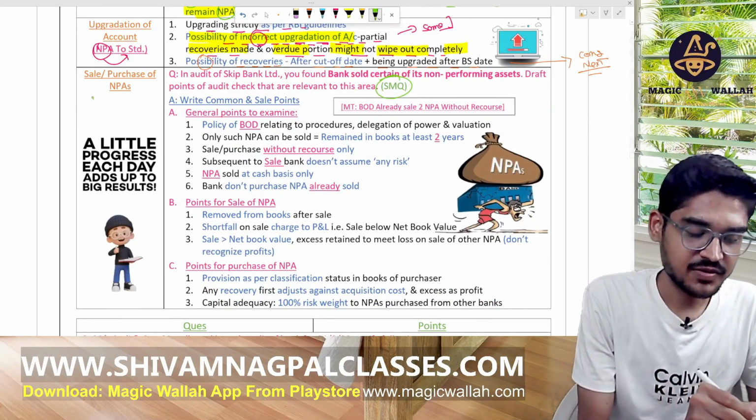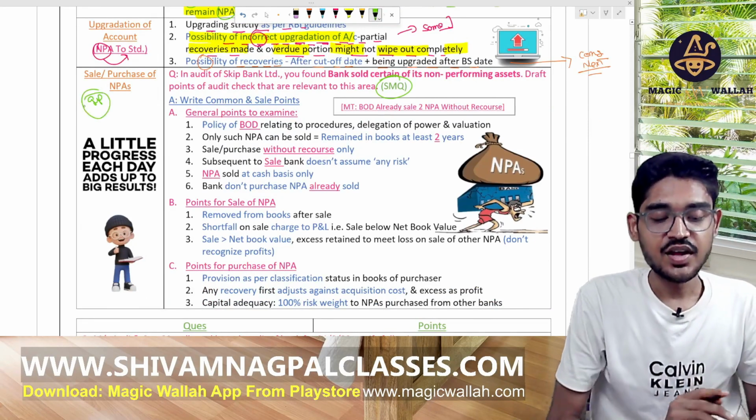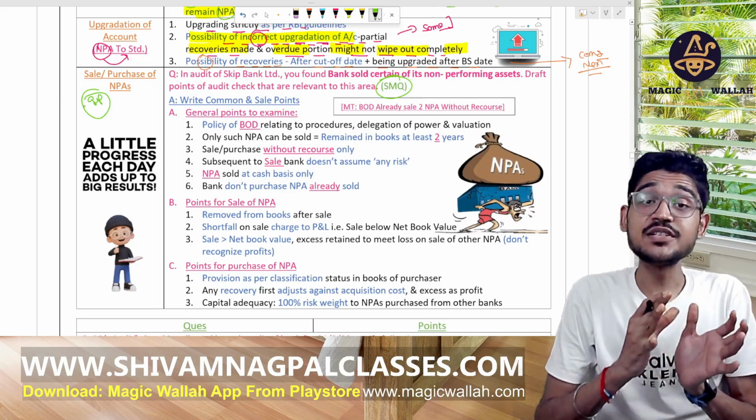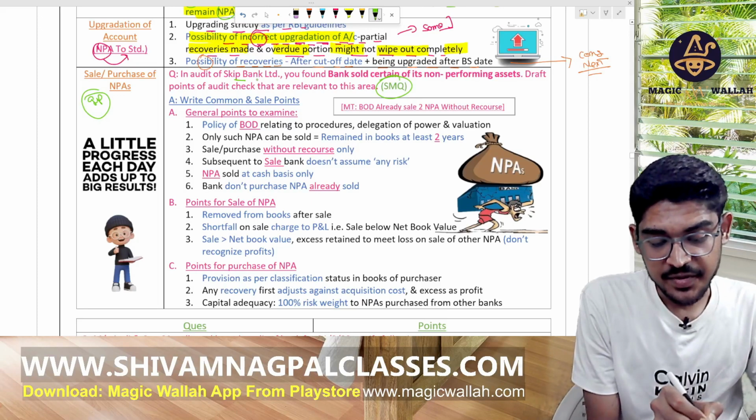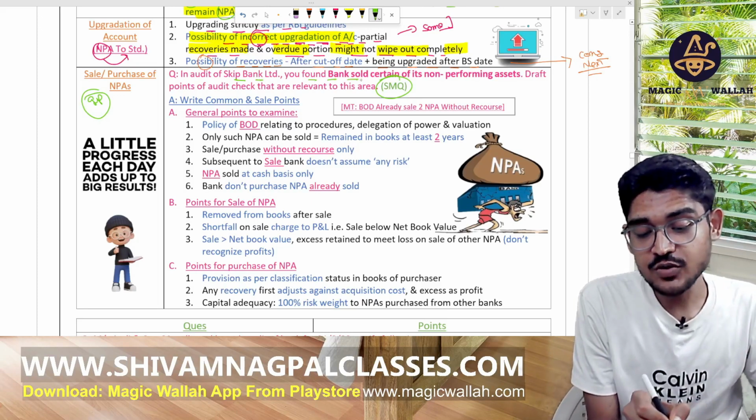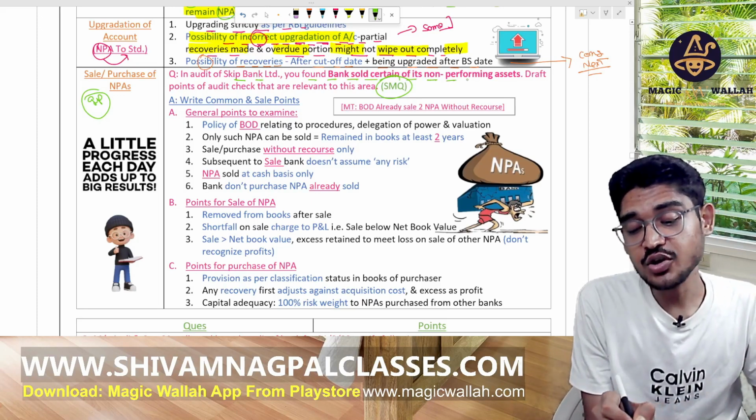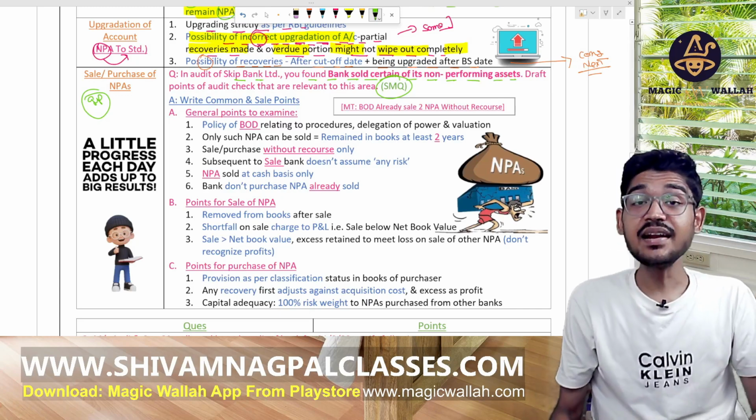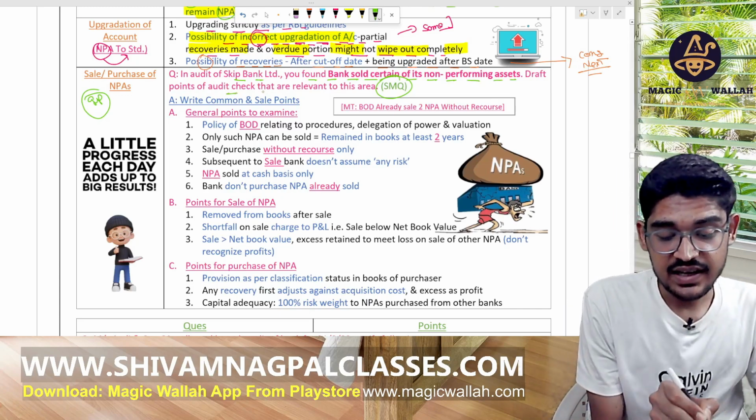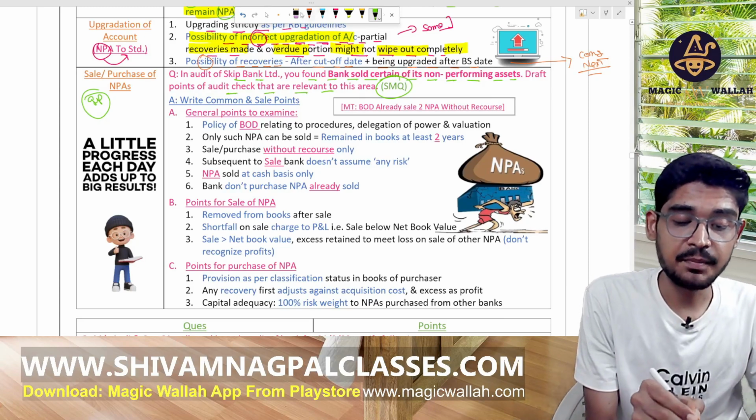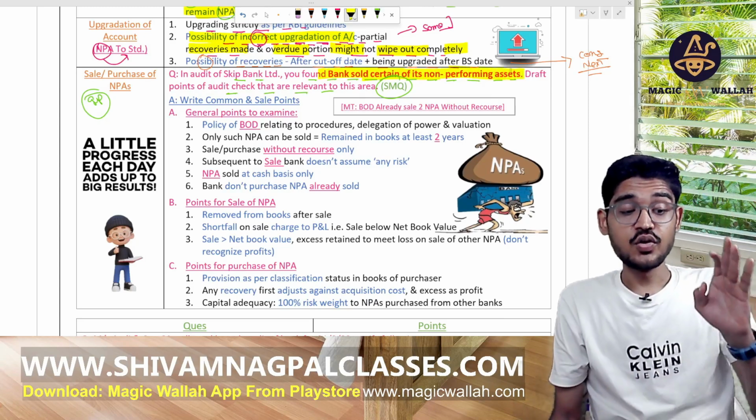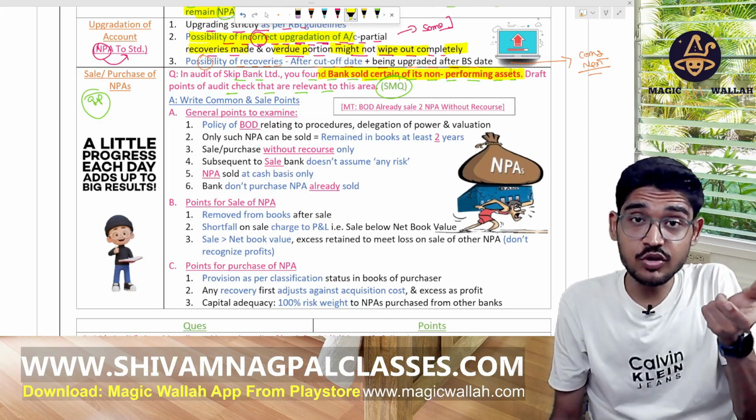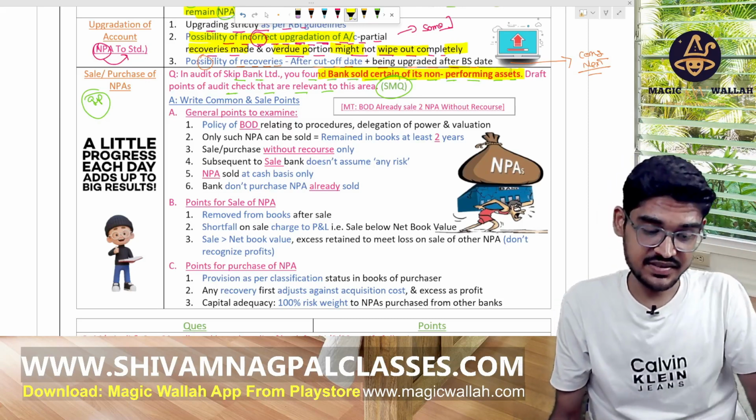Study material question: sale and purchase of NPA. In the audit of Skip Bank Limited, you found the bank sold certain of its non-performing assets. Draft the points, the audit checks for this area. The bank has sold some of its NPAs. So what are the rules, what are the provisions for the purchase and the sale of NPAs?